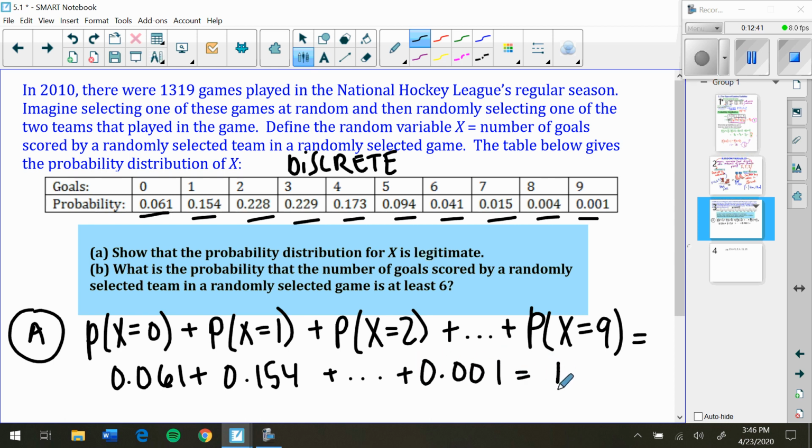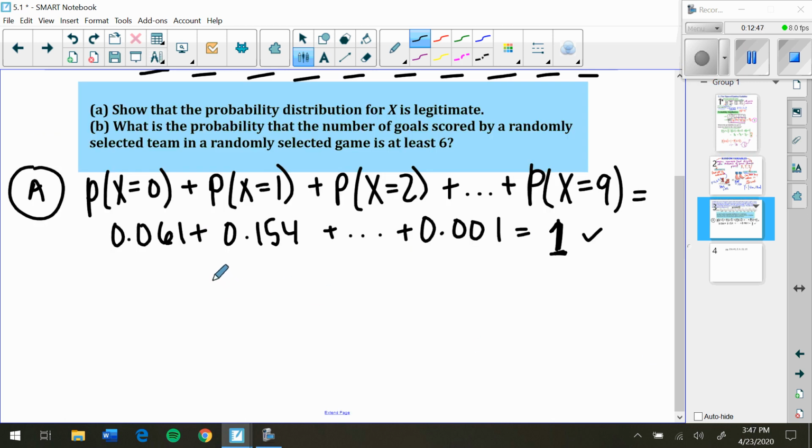And I'm going to spoil it, but yes, they are going to add up to 1. This is a legit probability model. Honestly, this would probably be something that is going to work out unless it's a multiple choice. That would be the time when maybe it's not a legitimate model.